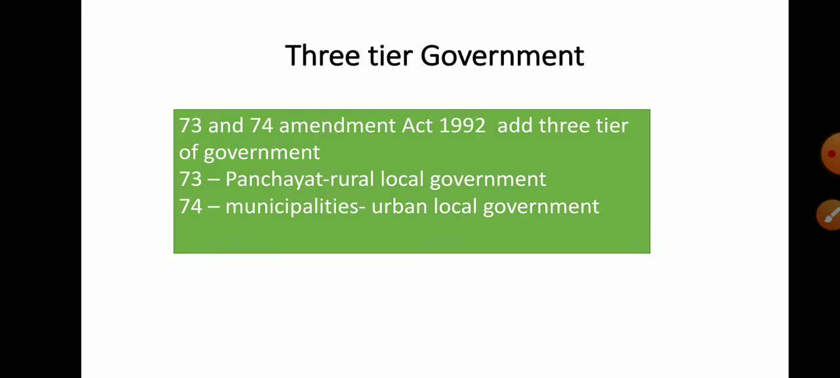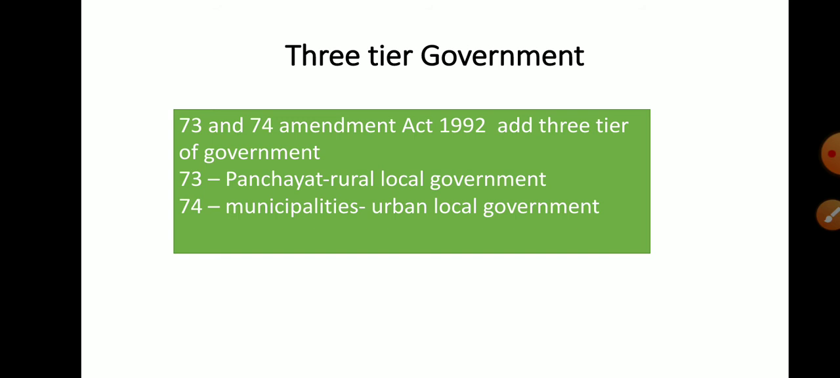According to the amendments in 1992, that is the 73rd and 74th amendments, the three-tier form of government was added. Three-tier means that according to the 73rd amendment, the Panchayati Raj institution was added. We can say that it is rural local government. And according to the 74th constitutional amendment, municipalities also got a constitutional status, and we can say that it is urban local government. In this way, we have a three-tier government.